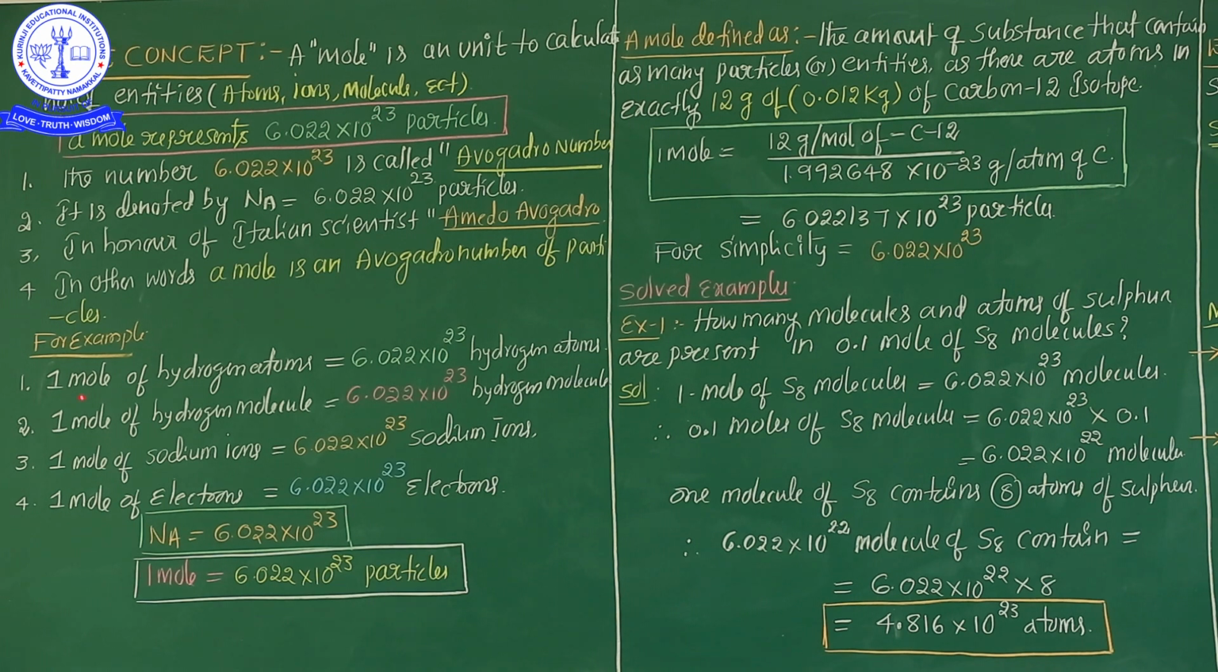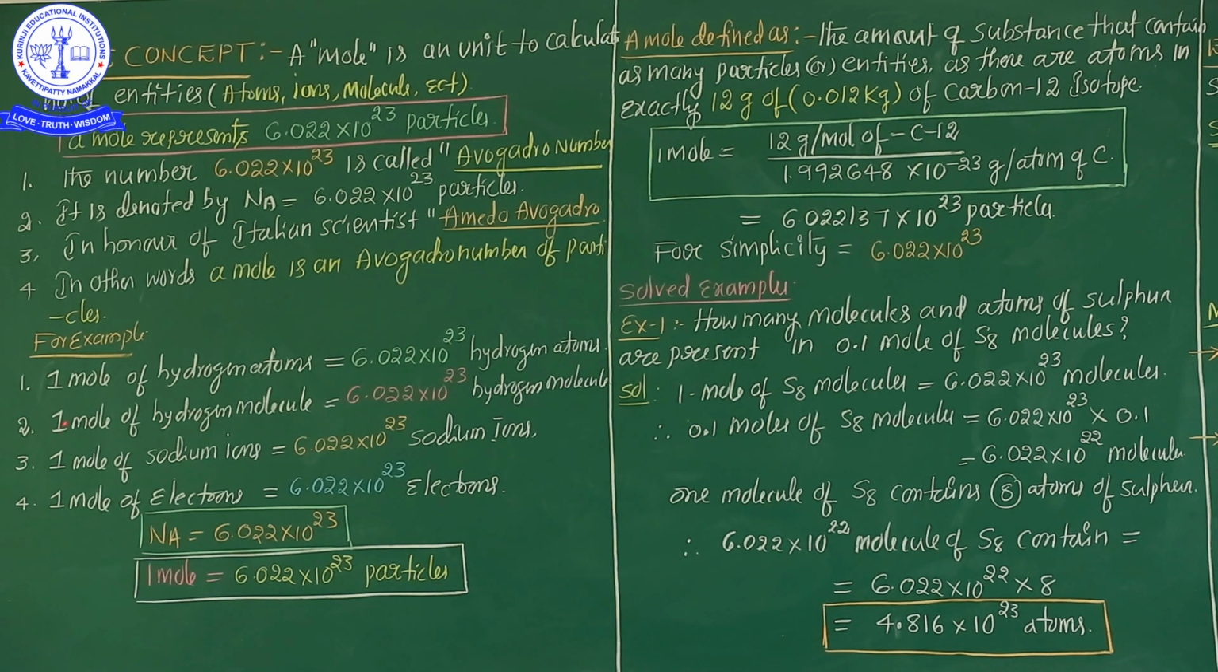Now see here, for example, 1 mole of hydrogen atoms. You know that very well: 1 mole is nothing but 6.022 into 10 to the power of 23. So 1 mole of hydrogen atoms is nothing but 6.022 into 10 to the power of 23 hydrogen atoms. This part is very important from the chemistry point of view. 1 mole of hydrogen atoms is an Avogadro number of hydrogen atoms, or 6.022 into 10 to the power of 23 hydrogen atoms.